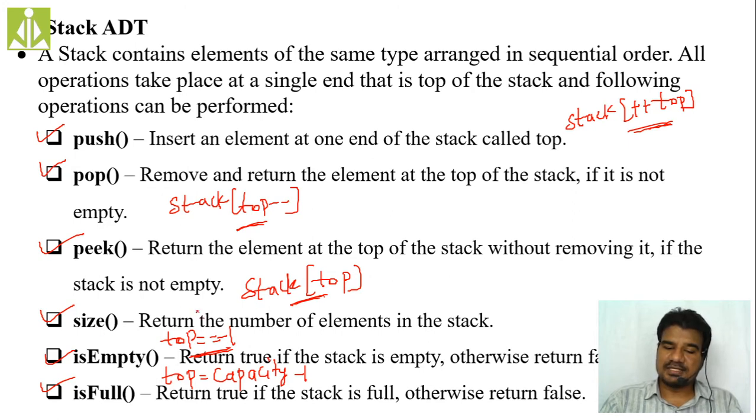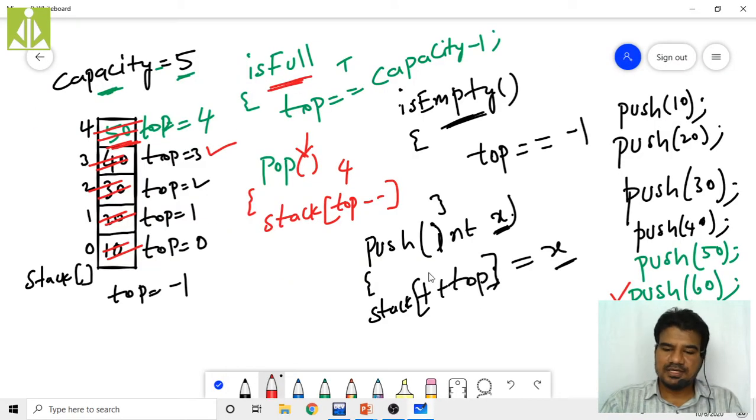And checking the size, what we do? Simply top + 1, because every time, see over here, we have inserted one element and top value is 0. We have inserted second element, two elements, and top value is 1. So always the top value is one less than the number of elements.